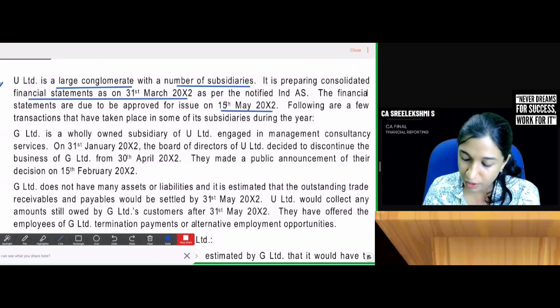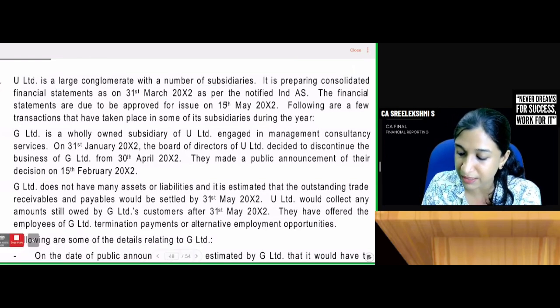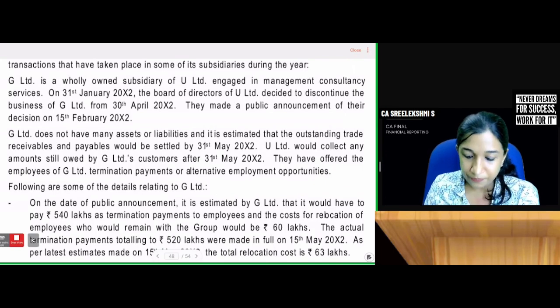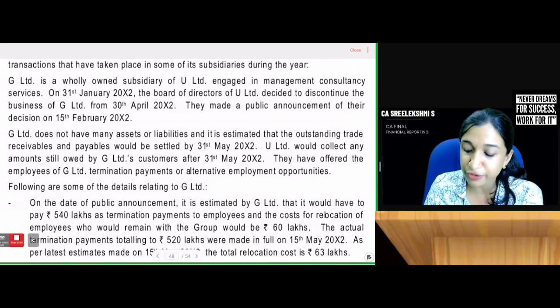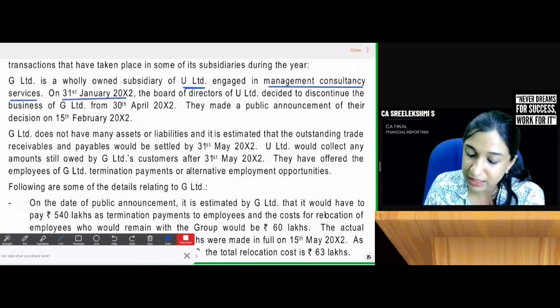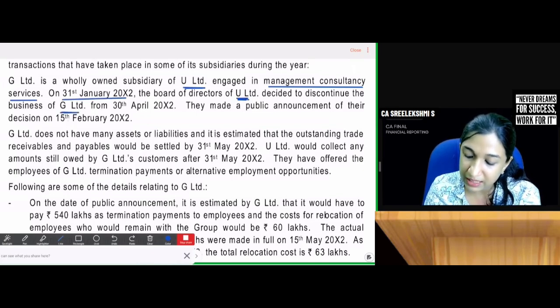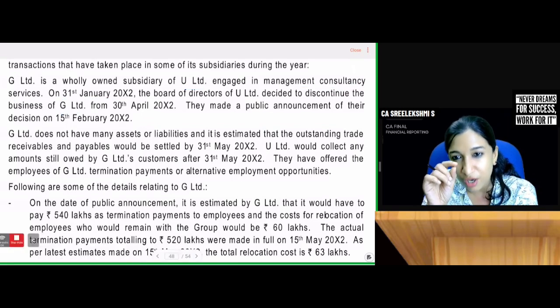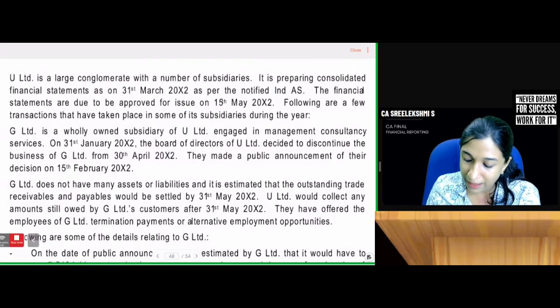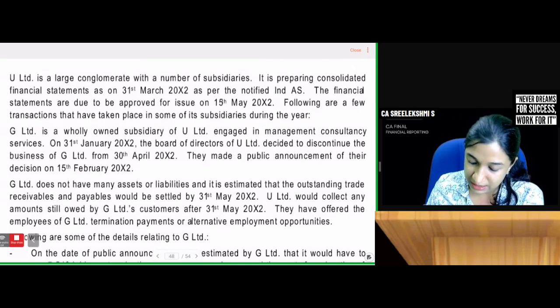G Limited is a wholly owned subsidiary of U Limited engaged in management consultancy services. On 31st January 2012, Board of Directors of U Limited decided to discontinue the business of G Limited from 30th April. Okay, one of the subsidiaries of U Limited is G, and now we are planning to discontinue the business.